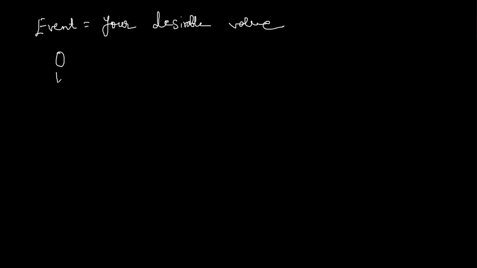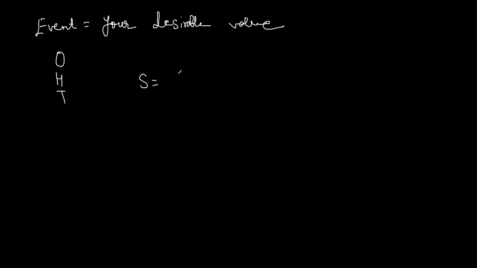Now I will tell you what is event. What do you mean by event? Event means your desirable value. Suppose you toss one coin. Either you can get head or tail, right?